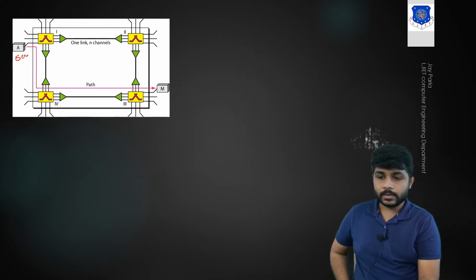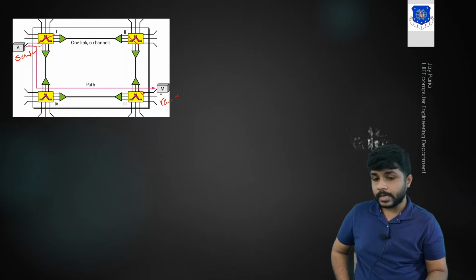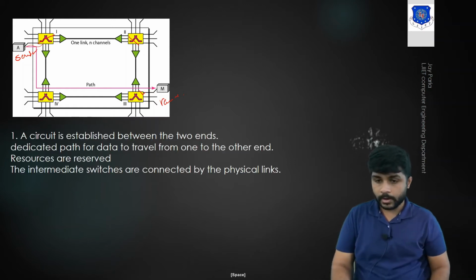There is one sender and one receiver. The switch is connected between these devices. You can see that the switch is connected with different devices and it has more than one input and more than one output, and it is a physical switch. Okay, so when A wants to send data to M, a dedicated link needs to be created in order to provide the communication. When the dedicated link is connected, after that the communication can be done.